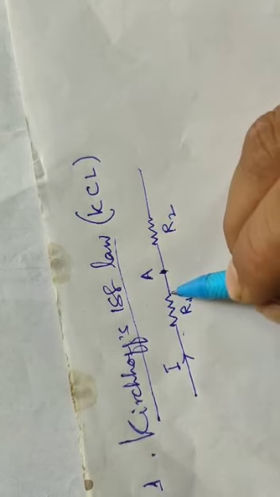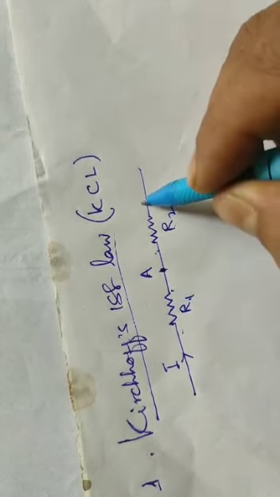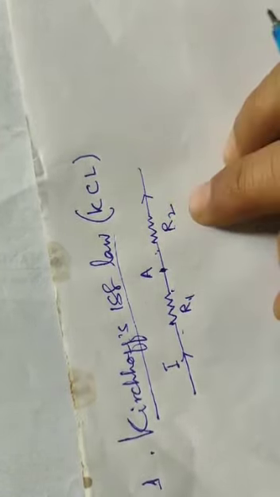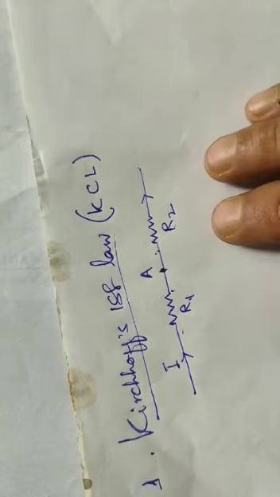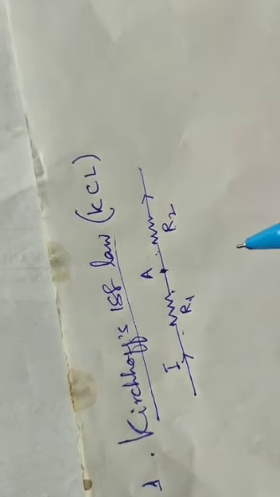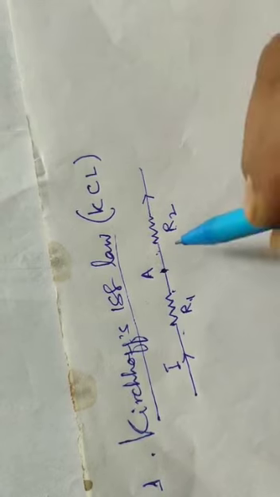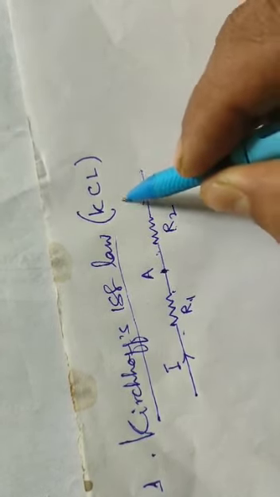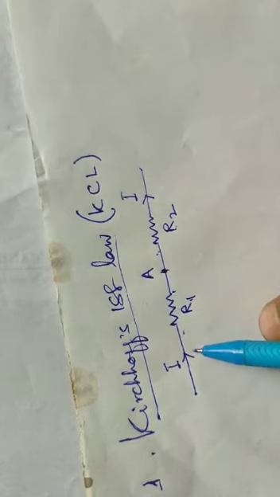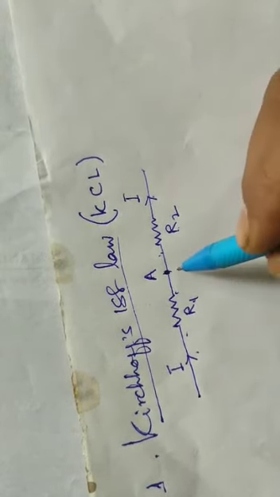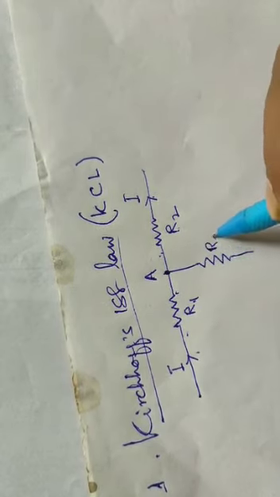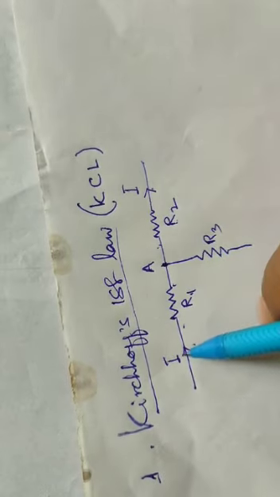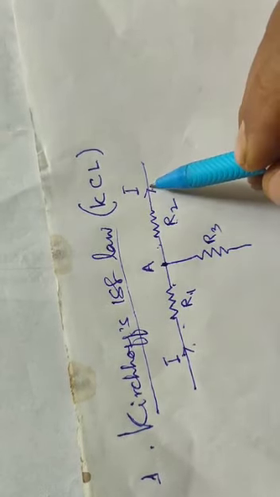So the current through R1 and the current through R2 are the same current, and we can consider this as a branch. So in a branch, there is the same value of current in different elements. If this is I, the current here is also I. If I put another resistance here, let it be R3, the current here and the current here will not be the same.